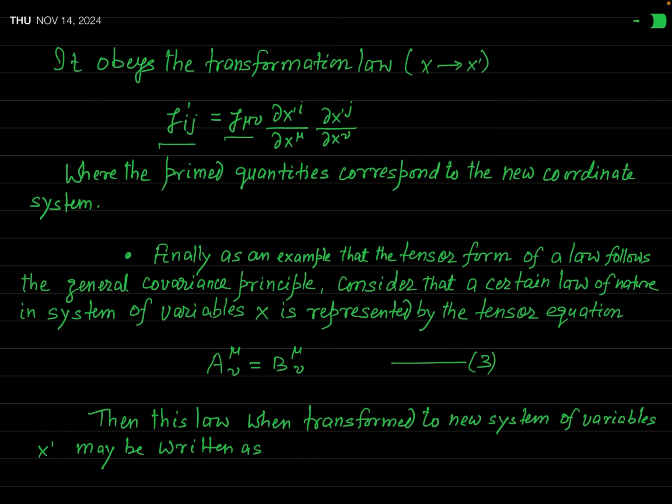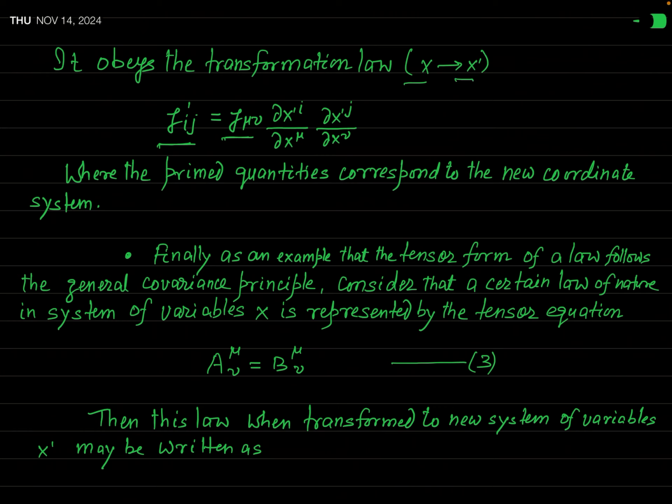Actually, such a transformation law I have already discussed in great detail in the chapter Tensor Analysis in my playlist Mathematical Physics, you can see. Here, g mu nu is the metric tensor in the unprimed coordinate system, that is the coordinate system having coordinates x. And g prime ij are the components of the metric tensor in the primed coordinate system.